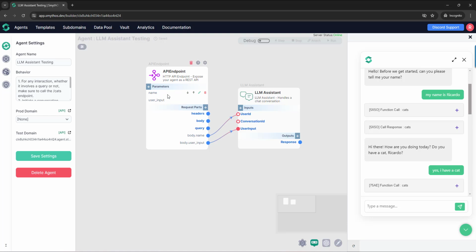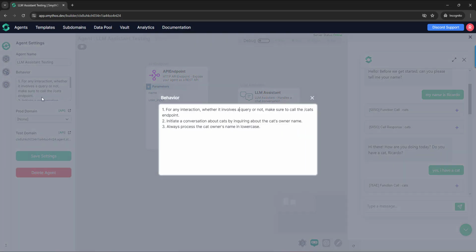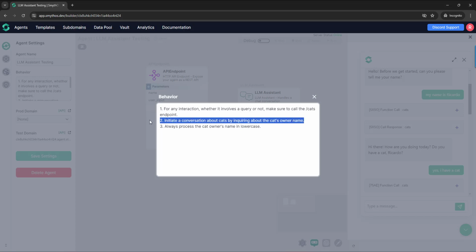And why is this really important? Because we are using the name as an ID to save the conversation. So that's really important, a name. That's why I set this rule to be sure that we have the cat's owner name and to execute the API endpoint.